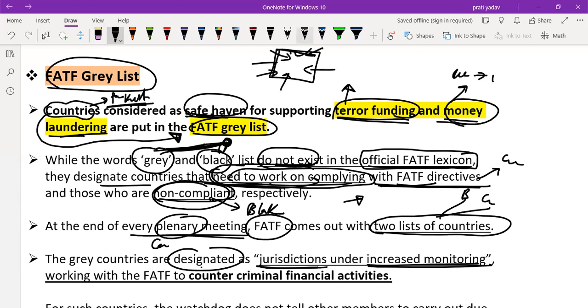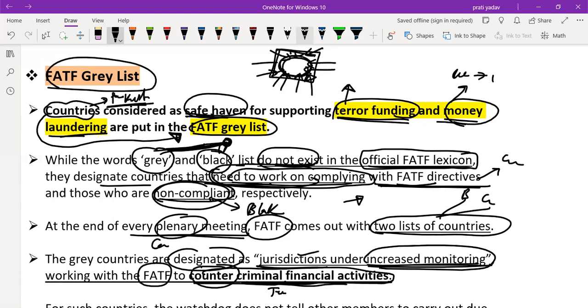That is a type of restriction: other FATF organizations watch your activity, working with the FATF to counter criminal financial activity, such as financing of terrorist organizations or converting black money to white money. For countering this activity, increased monitoring of their jurisdiction is done by the FATF members.